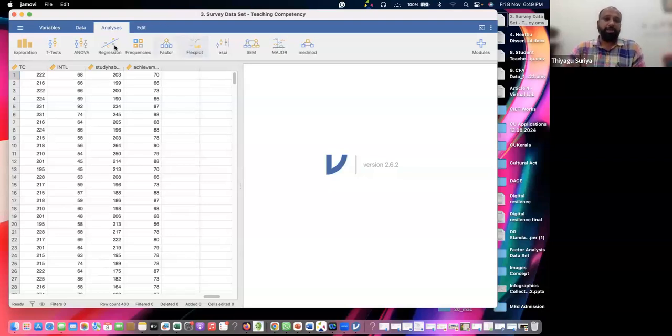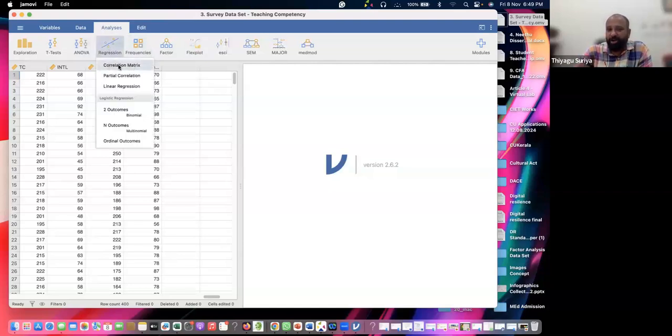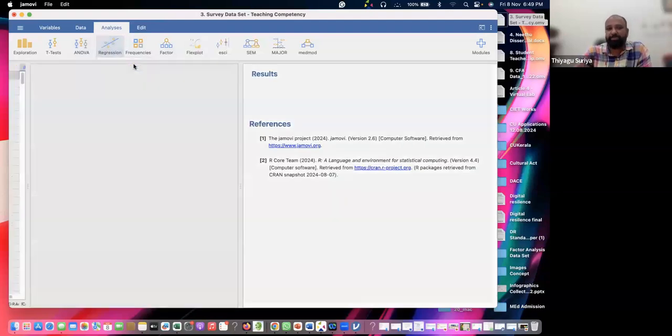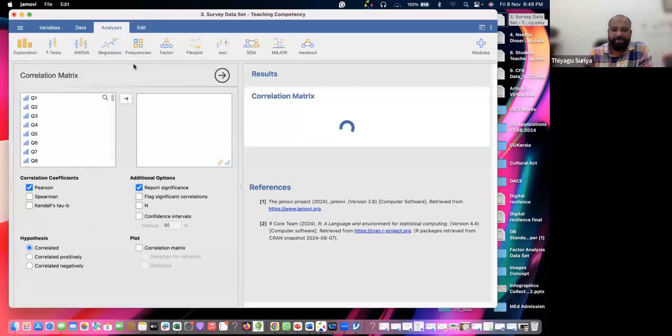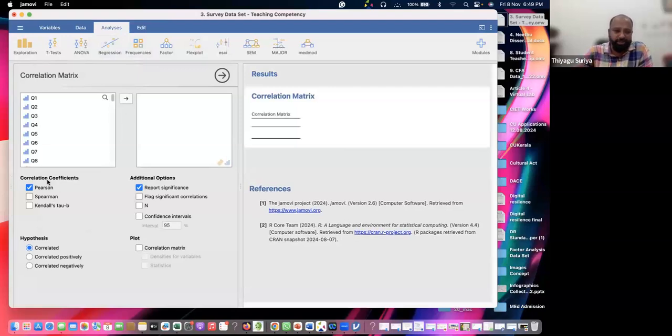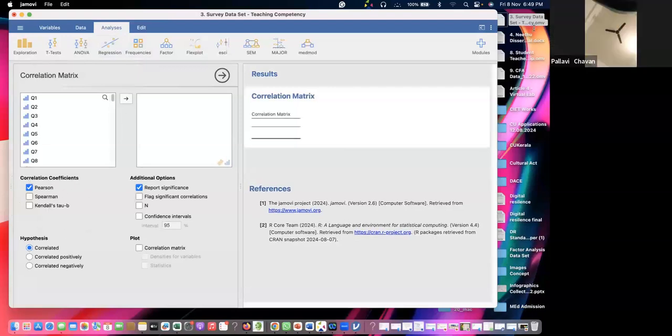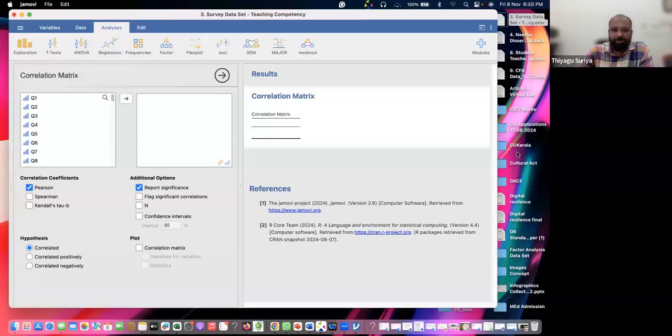So now I request all to go to this analysis. Go to regression, and you can get the correlation matrix. When you open the correlation matrix, we get the correlation coefficient options: Pearson, Spearman, Kendall's tau, right?